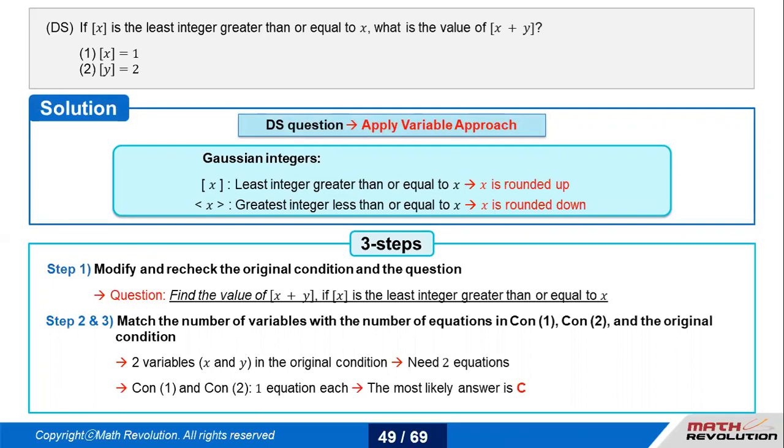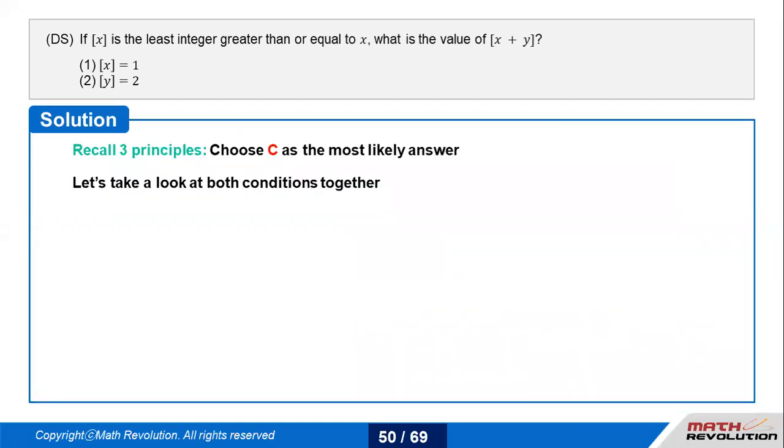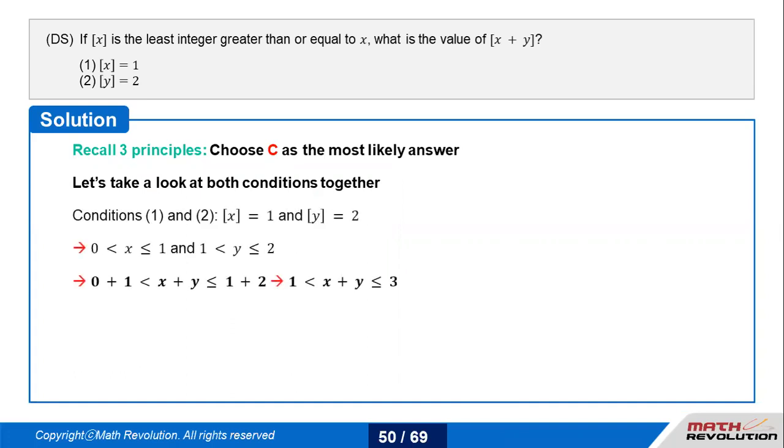So simply I deal with the variable approach from steps 2 and 3, which says there would be two variables and I need two equations. So possibly the answer should be C. If the possible answer is C, then I have to combine both the conditions together. It says the ceiling of x is equal to 1 and the ceiling of y is equal to 2. If it says that for x, then x should be greater than 0 and less than or equal to 1, because 0 point something will give you 1, 2, 3, 4, all those numbers greater than it, out of which 1 is the least. That means x should be greater than 0, but less than or equal to 1.